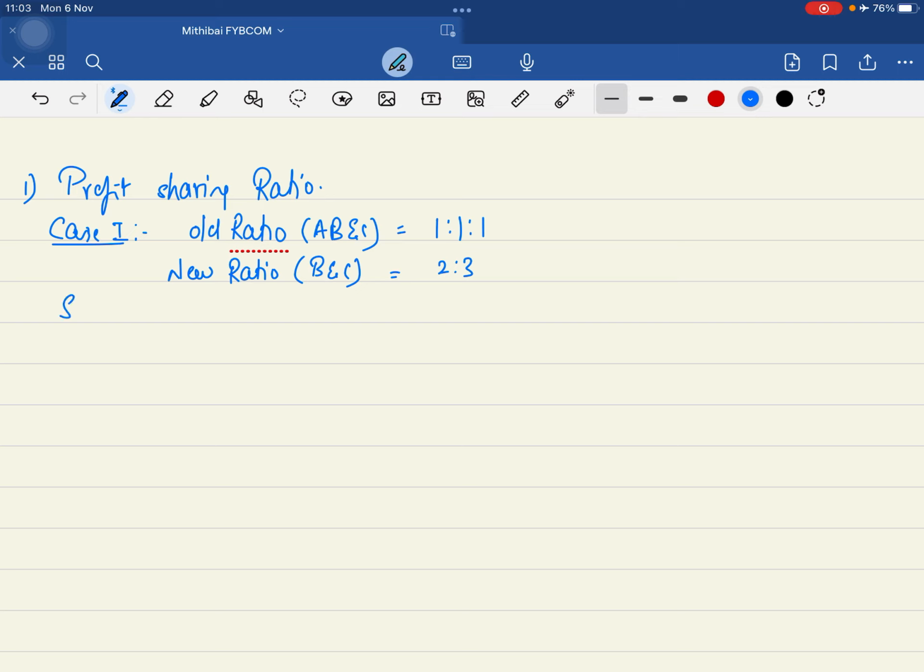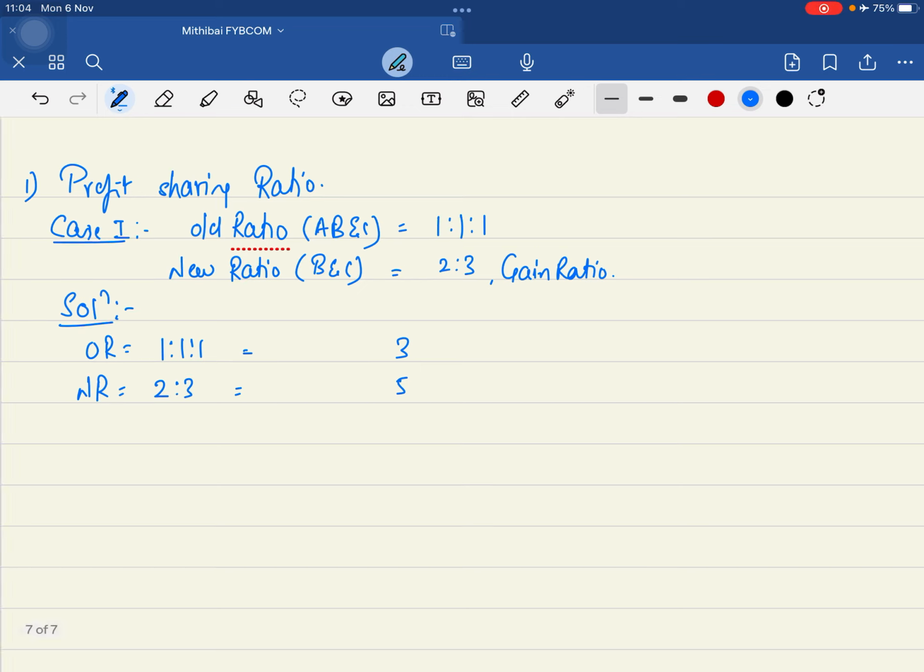So the solution would be, what you are asked to find out is the gain ratio. है ना? So old ratio, it is going to be 1:1:1. That is going to be 3, the denominator. 1 plus 1 plus 1, 3. So 1/3. The new ratio is 2:3. Is it 5? 2/5 and 3/5. I'll write it over here.